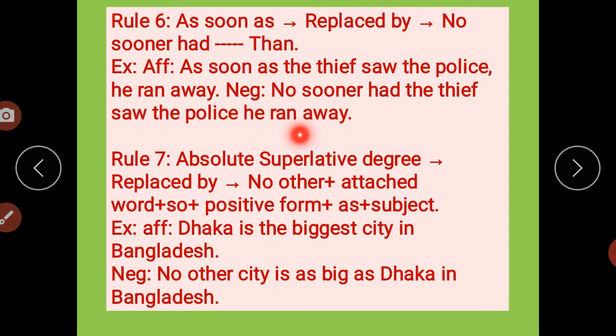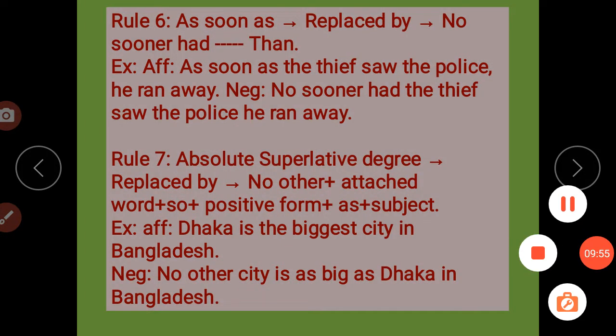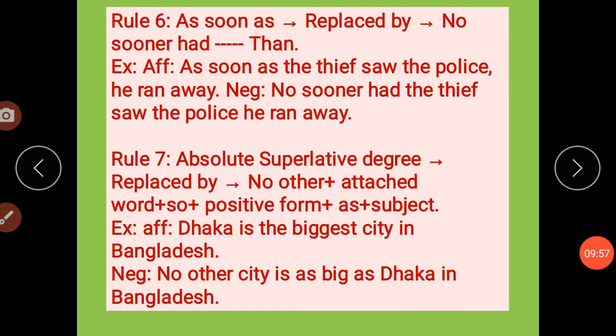Please, while you note it down in your notebook, just add that with "no sooner", we write "then" over here. Clear, students? "As soon as", right? This is our affirmative sentence. But when I am making it negative, instead of "as soon as", I have to use "no sooner had". Understood? Then after, we'll go ahead with the next rule.